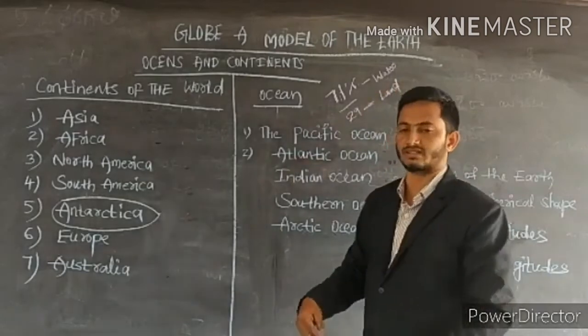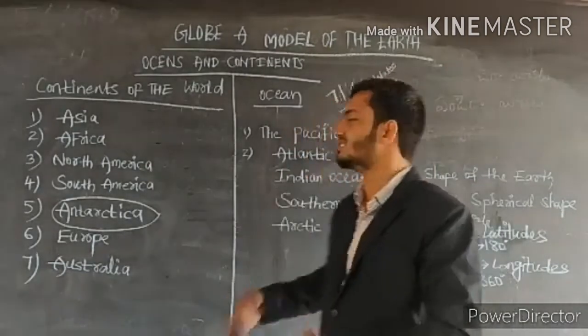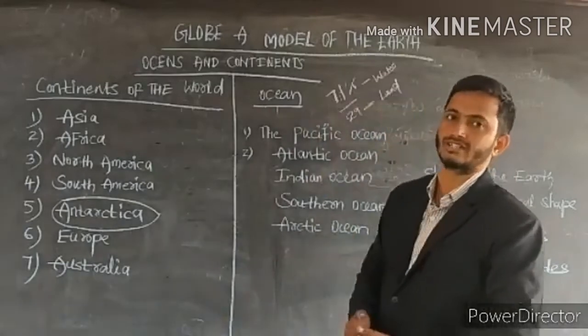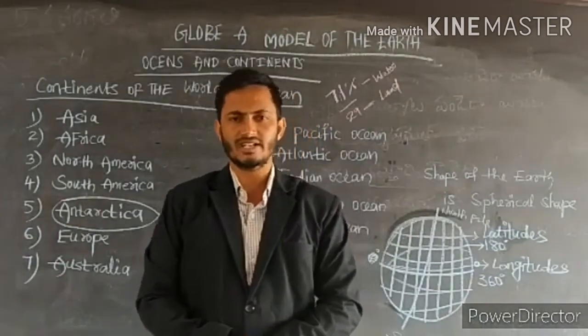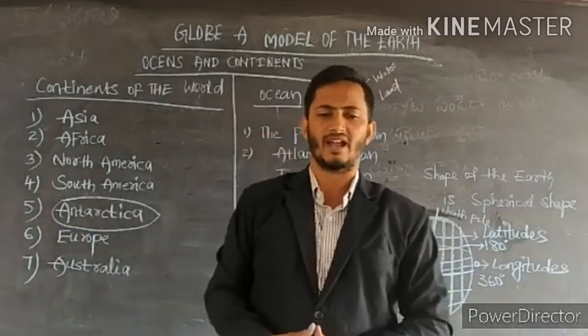Various types of buildings and roads are just on 29% only, which means the majority part of the world is covered with water, and we have just 29% land.